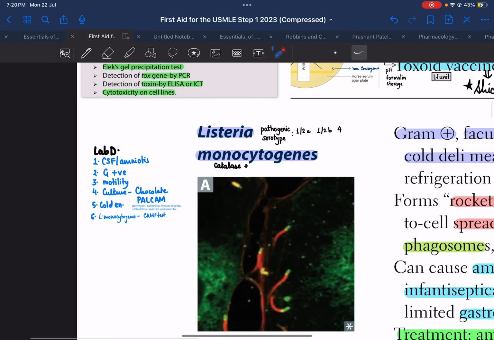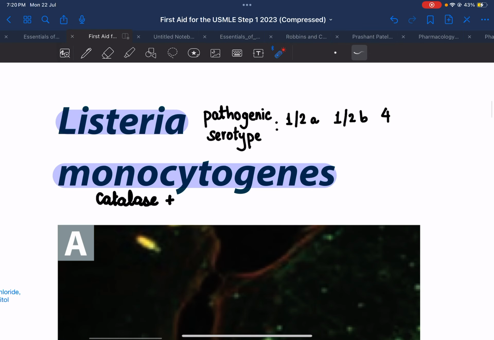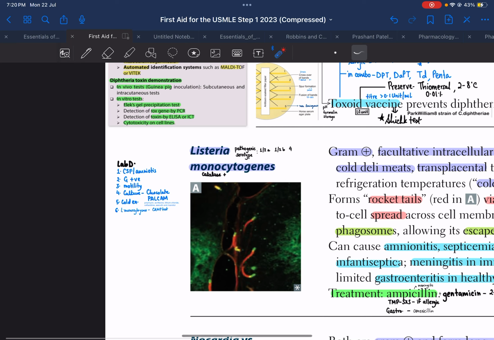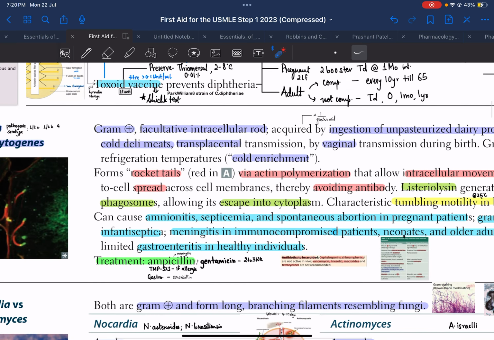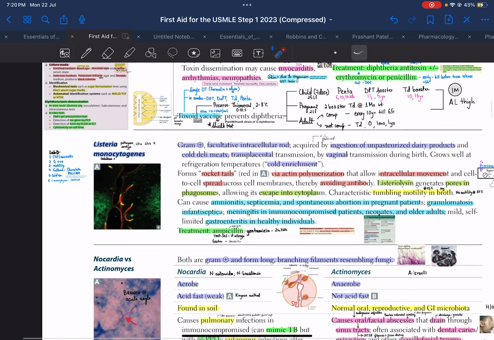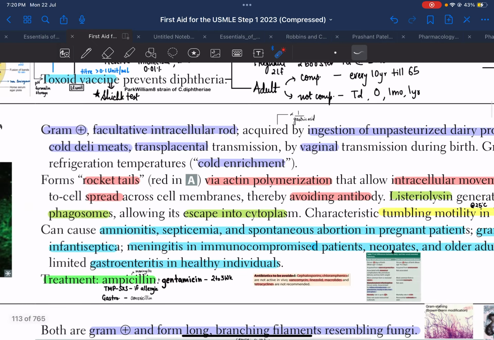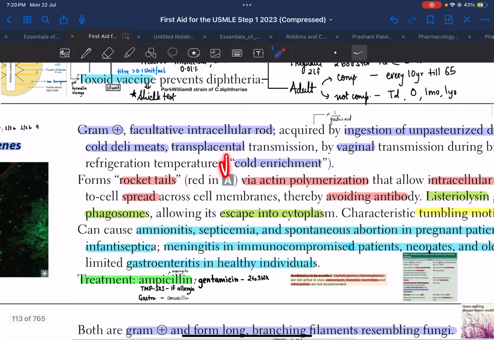Listeria monocytogenes. Okay, also one thing to be noted over here is the pathogenic serotype of Listeria is 1/2a, 1/2b or 4b. Okay, these are the serotypes which are pathogenic. Now, one special property of Listeria is, unlike many other bacteria, it grows pretty well at refrigeration temperature, and this is known as cold enrichment.